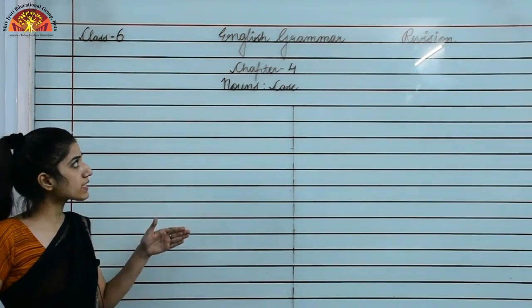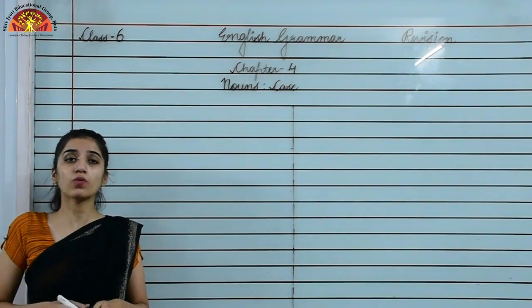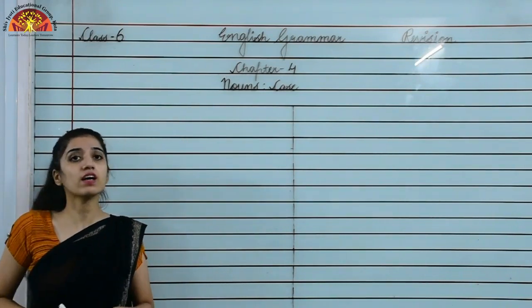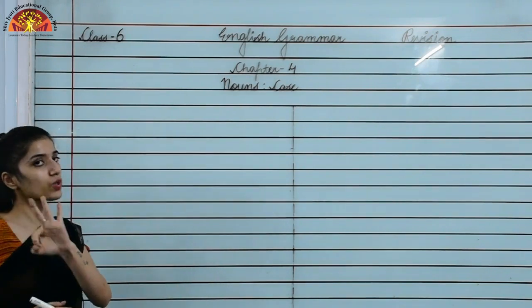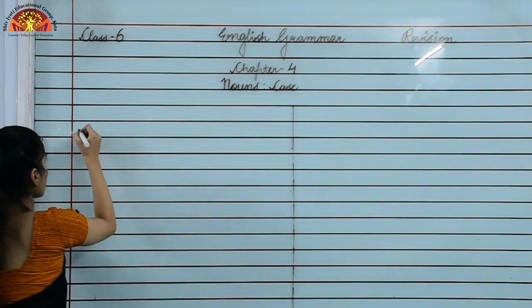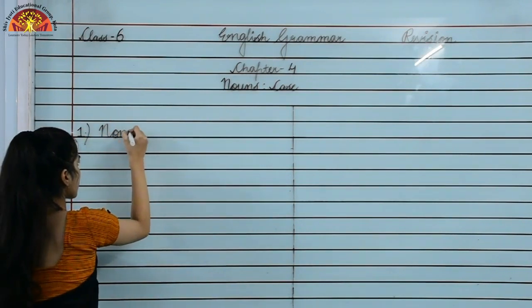Now we are revising chapter number 4, that is noun cases. So case of a noun tells us what? The position of a noun in a sentence. According to this there are 3 cases. What are they? Let's see. First one is nominative case.